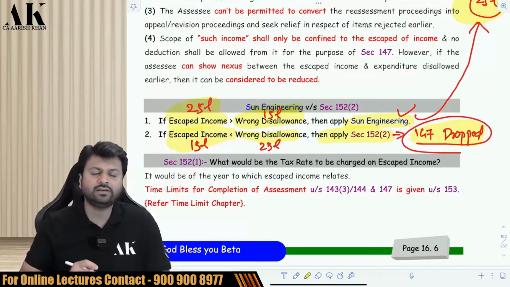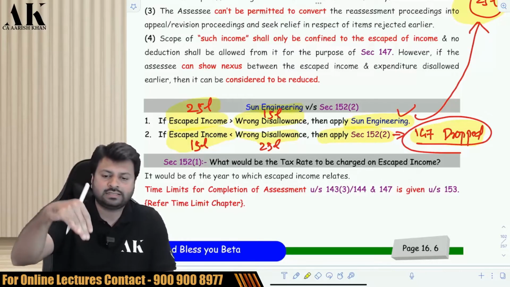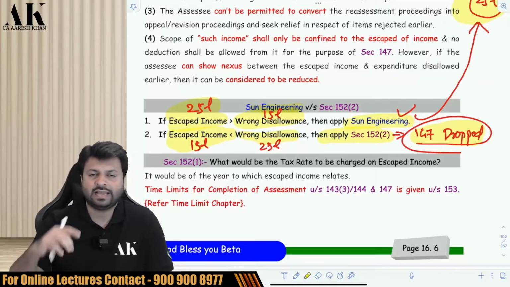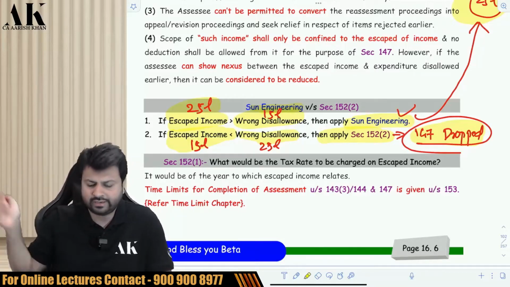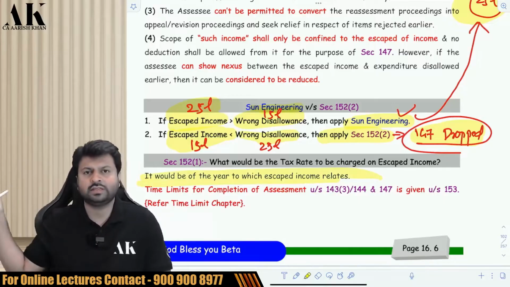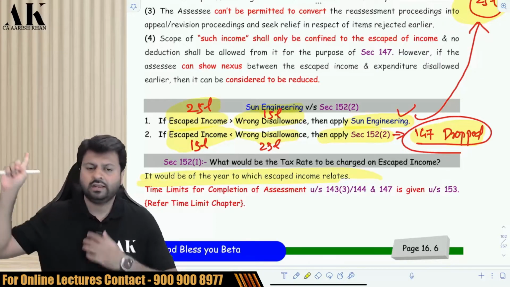Okay. And the last thing over here is, if you are doing assessment of earlier years in the current year, what would be the tax rate? The tax rate would be of the current year, or the tax rate would be of the earlier year? The tax rate would be of the respective years to which the income relates. The tax rate would not be of the current year. It would be of the respective year.